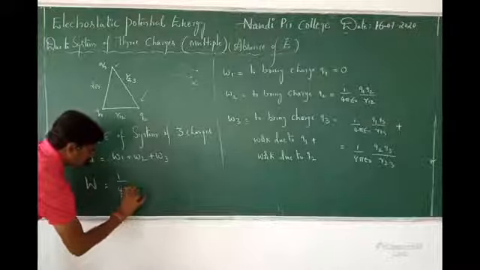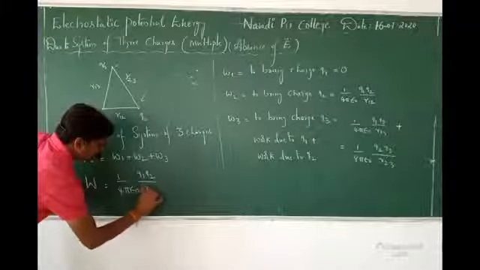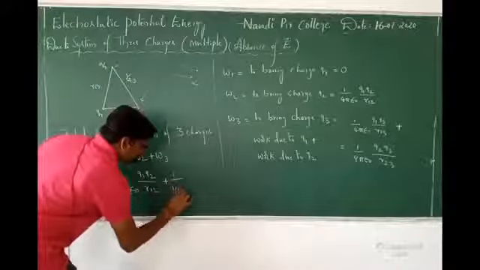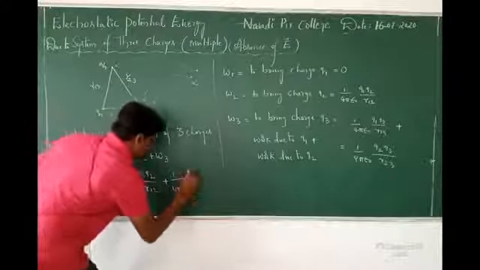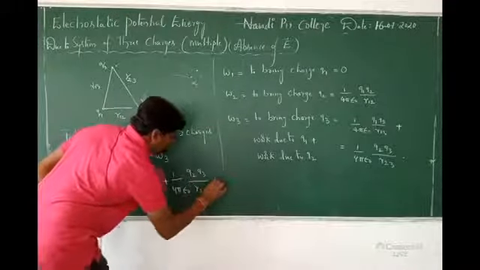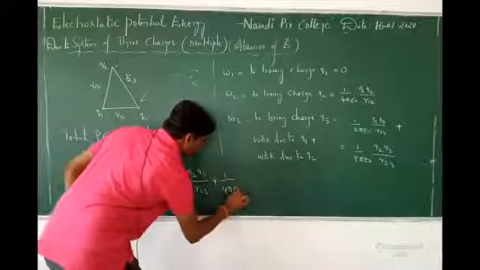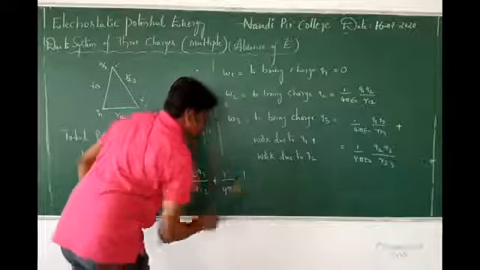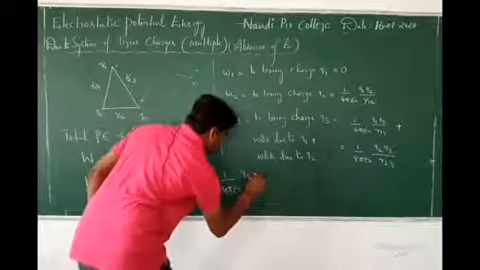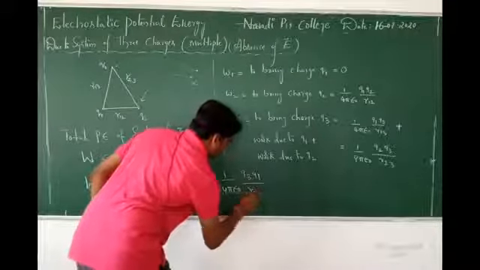1 by 4 pi epsilon naught Q1 Q2 by R12 plus 1 by 4 pi epsilon naught Q2 Q3 by R23 plus 1 by 4 pi epsilon naught Q3 Q1 by R13.